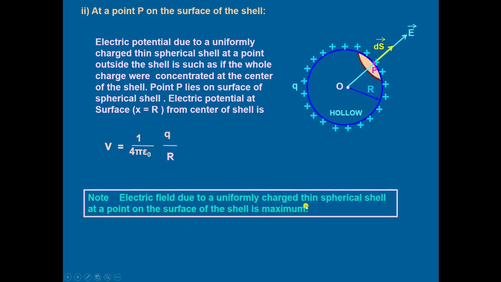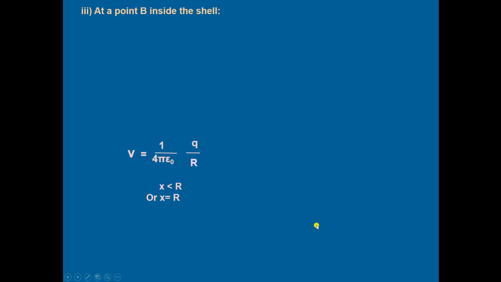Electric field due to a uniformly charged thin shell at a point on the surface of the shell is maximum, so potential will also be maximum. Now we come to the next case, where the point P lies inside the shell.